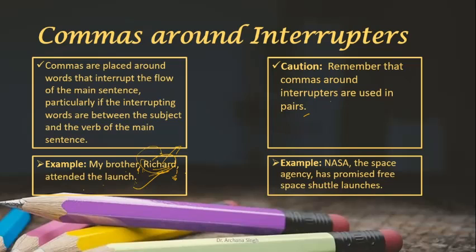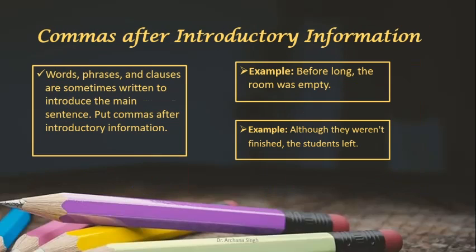Now the next example for this is NASA, the space agency. Again, if you remove this, the sentence still makes sense. NASA, the space agency, has promised free space shuttle launches. NASA, this is additional information about it. So NASA, and then you have to put a set of commas here. So around the interrupters you have to put commas.